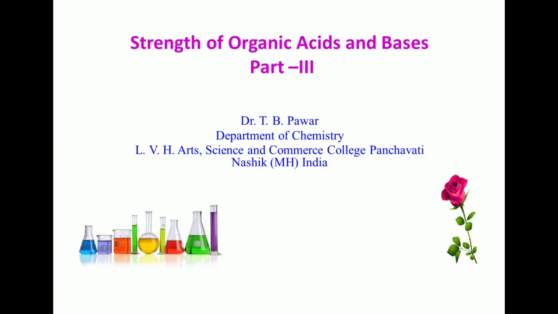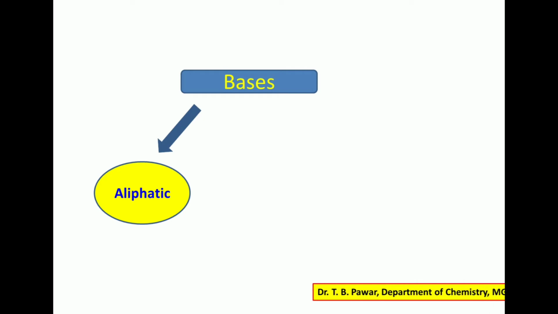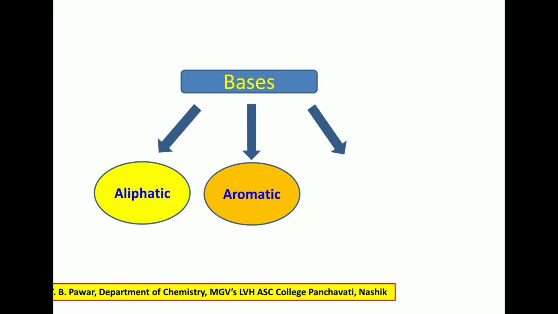Today, we are going to discuss part third of strength of organic acids and bases. In part first and part second, we have discussed the factors affecting the strength of organic acids and bases. Now, in this part third, we are going to study the organic bases: aliphatic, aromatic and heterocyclic bases.